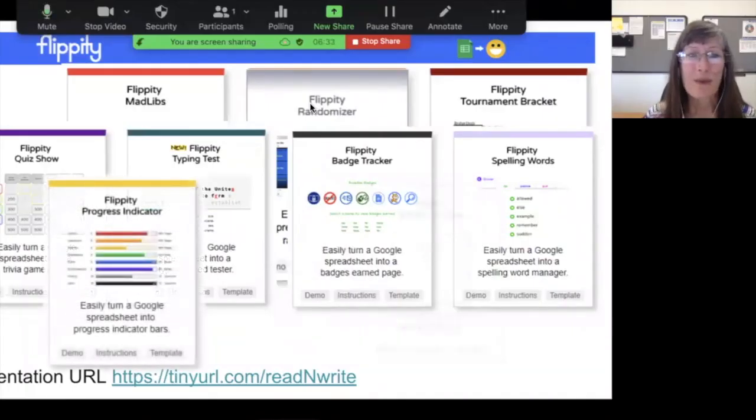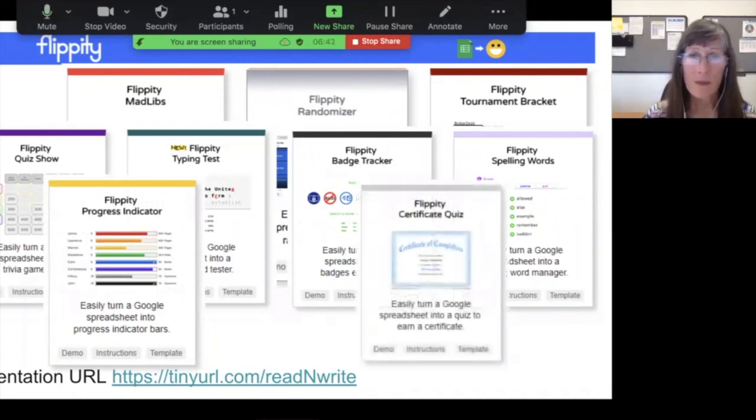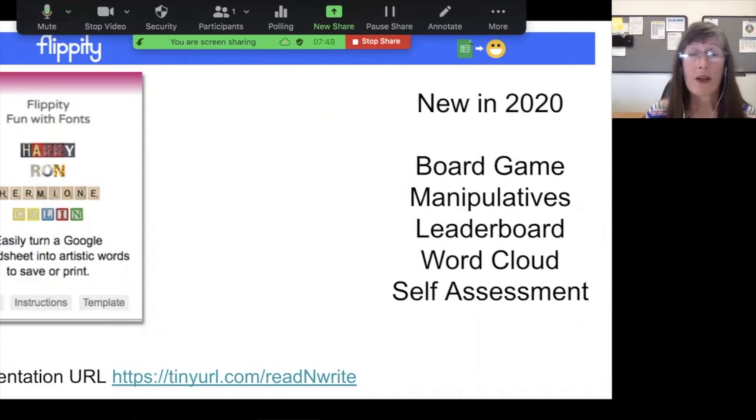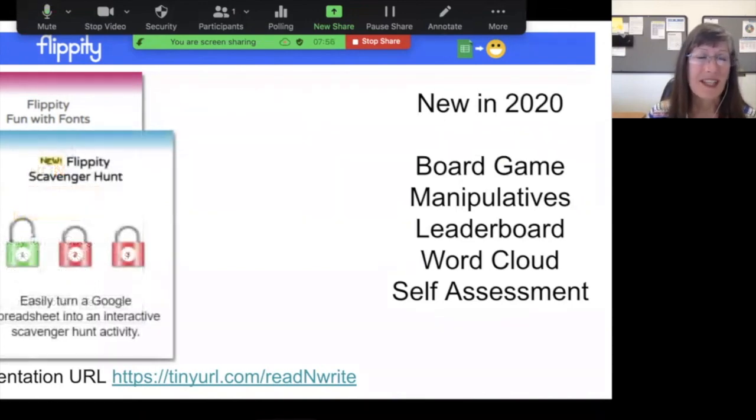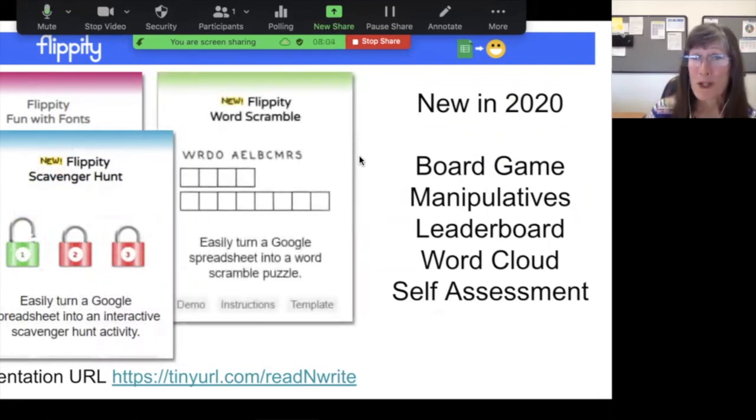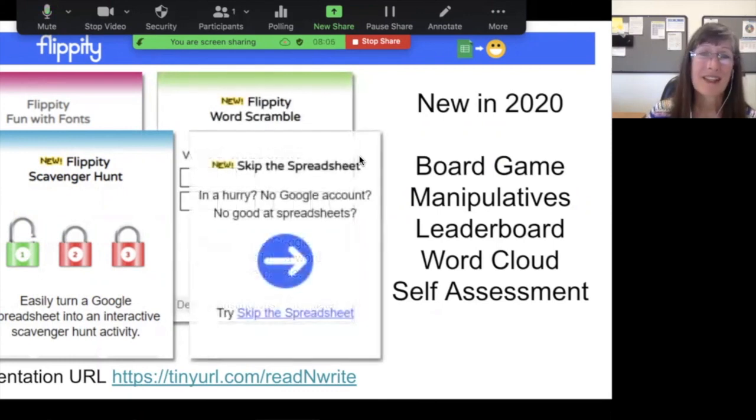There's more. They have a progress indicator, so maybe you're going to have them work on a long-term project, a self-paced progress. And what else do we have? Oh, even have a quiz. You only get a certificate generated if you get 100% correct. So there are others that came out in 2018, 2019, things like Fun with Fonts. We've seen a neat scavenger hunt. So if you are familiar with breakout rooms, as well as a word scramble,